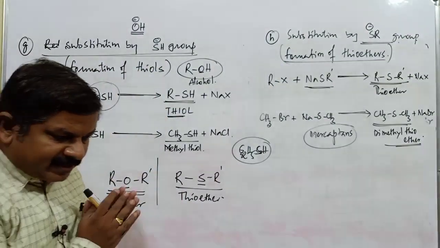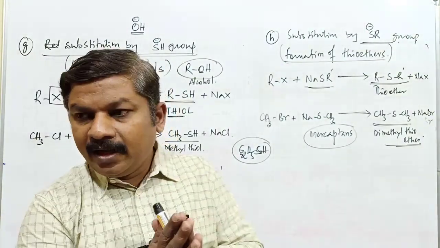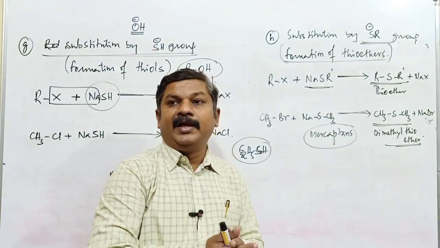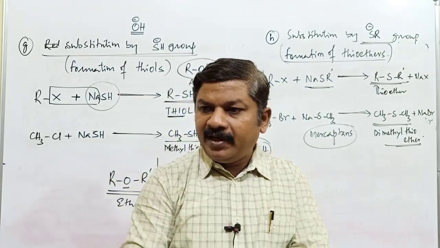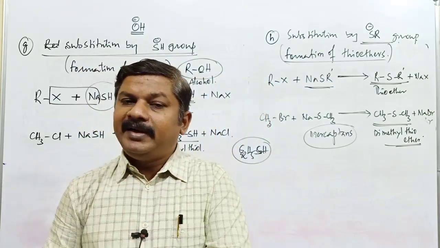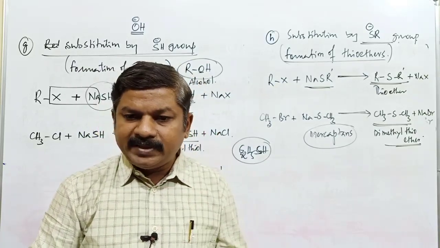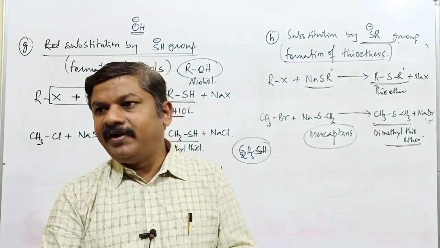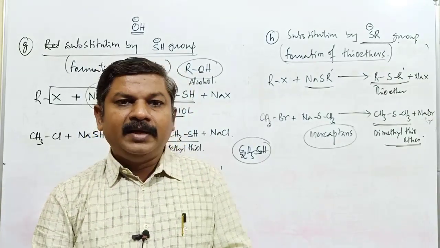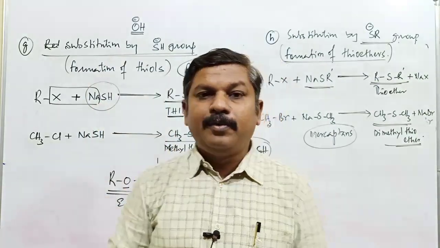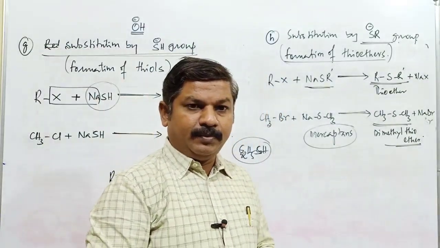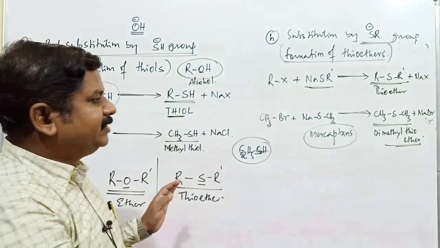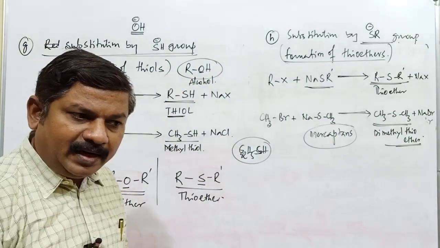But in both SN1 and SN2 mechanisms, as I mentioned earlier, we will come across the stereochemistry part, that is the optical activity of the corresponding compound. We will come across retention of configuration, inversion of configuration, and what is meant by a racemic mixture, and what is meant by a chiral carbon atom. So it is necessary for me to first explain optical isomerism. Once we discuss optical isomerism completely, we can concentrate on SN1 and SN2 mechanisms.